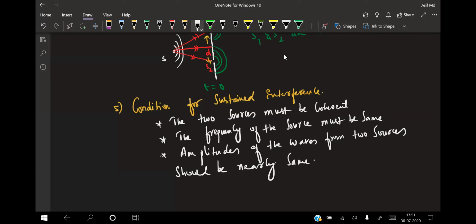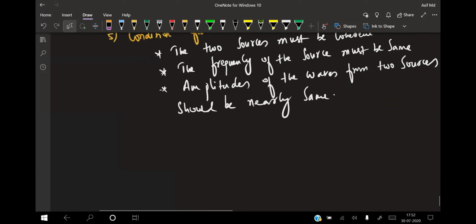So these are the conditions for interference. If someone asks you what the basic conditions are for interference to happen: the two sources must be coherent, the frequency of the source must be the same, and the amplitude of the waves from the two sources should be almost the same. Now, how is that possible? Again, I'm taking you back to the first year topic of SHM.